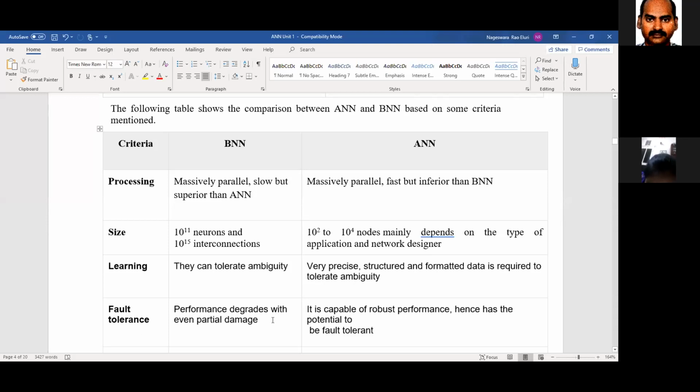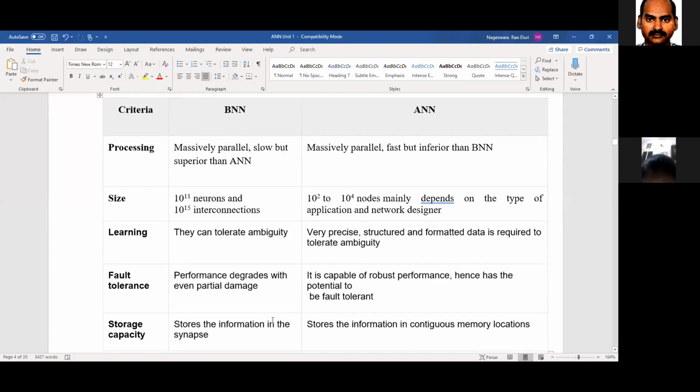Fault tolerance: the performance degrades with even partial damage. As our age is increasing, at the age of 25 we can do anything, but at the age of 50 even our brain function becomes slow. So this is fault tolerance in biological neural networks.